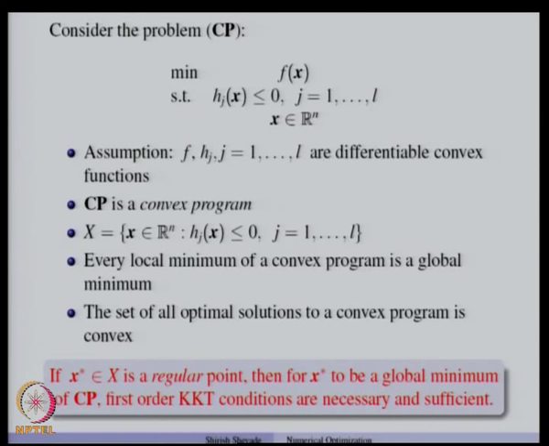Here we have an important result that says that if x star is a regular point, then for x star to be a global minimum of a convex program CP, the first order KKT conditions are necessary and sufficient. We have already seen that if x star is a local minimum, then first order conditions are necessary. Now, we will show that for convex programs these conditions are sufficient, and to show that we will need the convexity of f and the functions hj. So, let us see how to prove that.